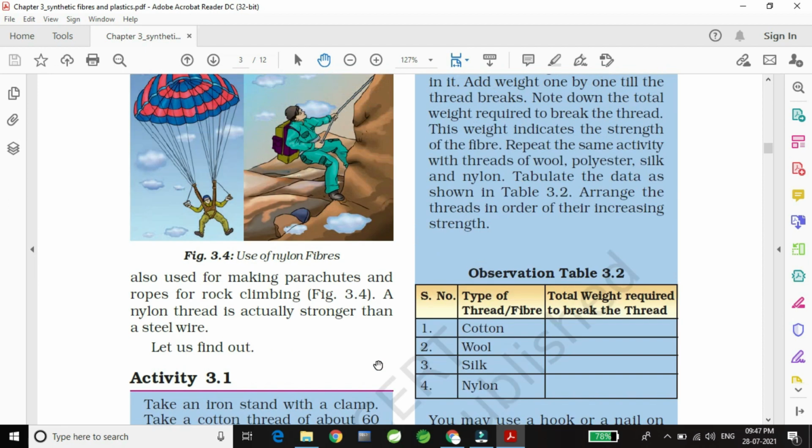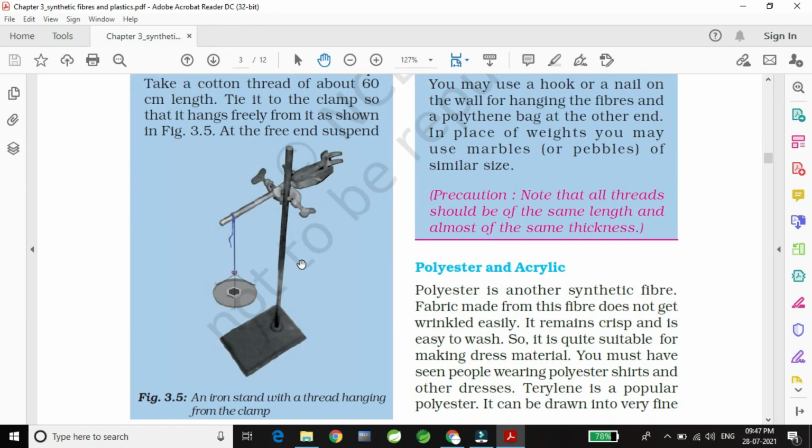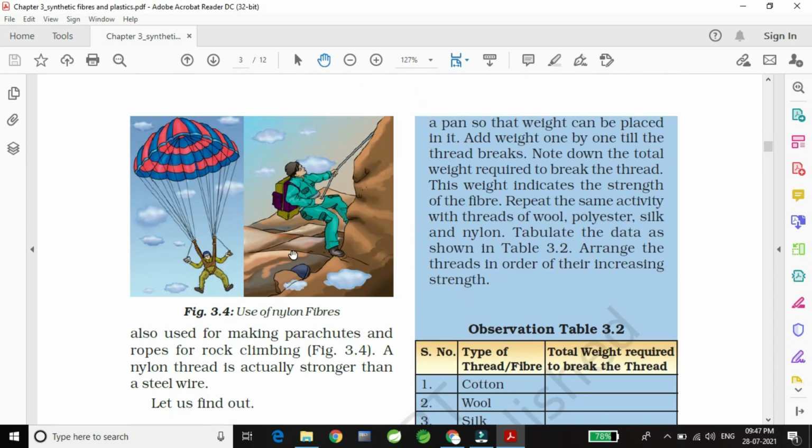At the free end, suspend a pan so that weights can be placed in it. So this is the pan, and here weights are being put: 1 kg, 2 kg, 3 kg, 5 kg. So we will observe how much weight the cotton will withstand. Add weights one by one till the thread breaks.